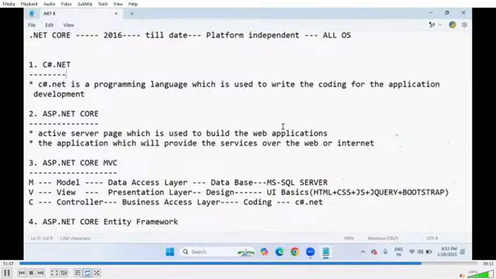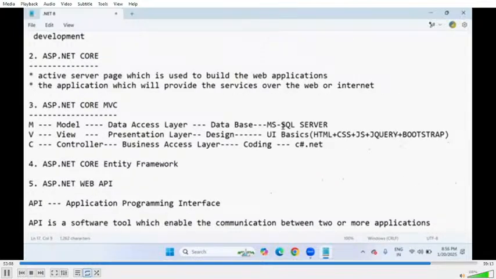But what does .NET stand for? According to Microsoft, there is no official abbreviation of .NET. But most programmers used to call it network enabled technology, or some programmers call it network enterprise technology. But I'm saying according to Microsoft, there is no official abbreviation. Only programmer circles used to say NET stands for network enterprise technology.